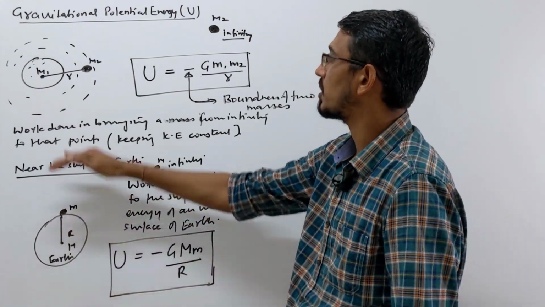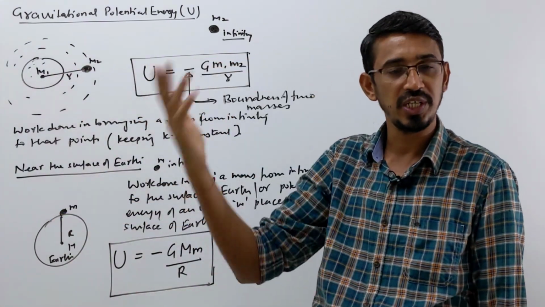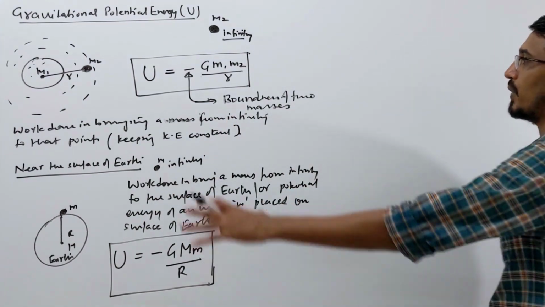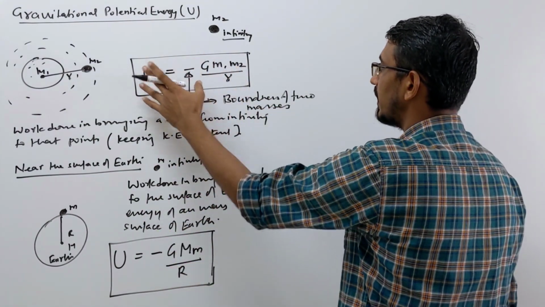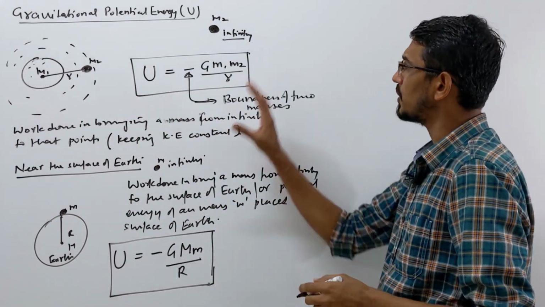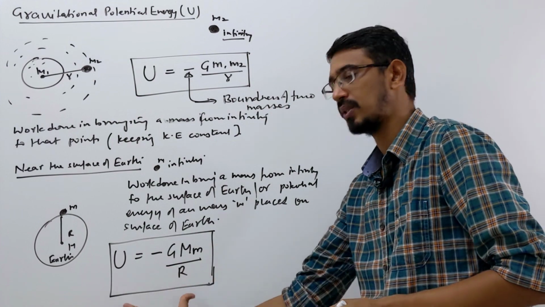Suppose this object is raised to some height, its potential energy will change. We will do all these questions a little later. Hope you understood these two things. Potential energy and work done are the same thing. So this is the general formula, and I wrote this one specifically for Earth only.